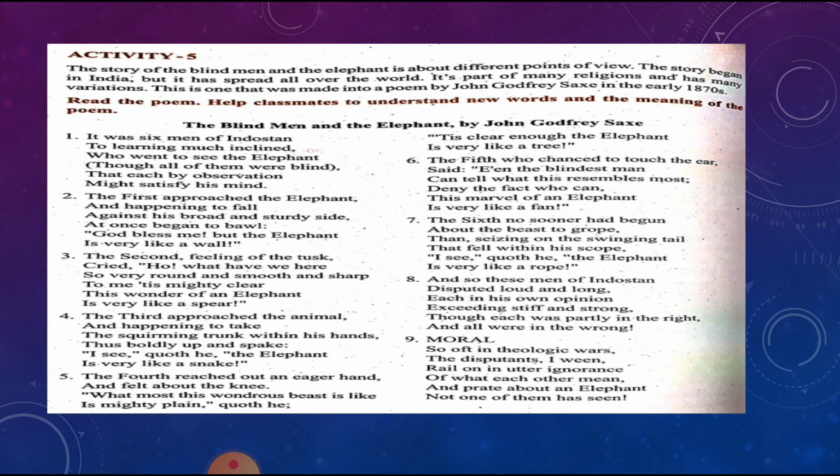The first approached the elephant. Approach means he came near the elephant, and happening to fall against his broad and sturdy side. Sturdy means physically very strong, solid and thick. At once began to bawl, which means shout, "God bless me, but the elephant is very like a wall." What did he say? It's like a wall. The second, feeling the tusk. The second one felt the tusk.